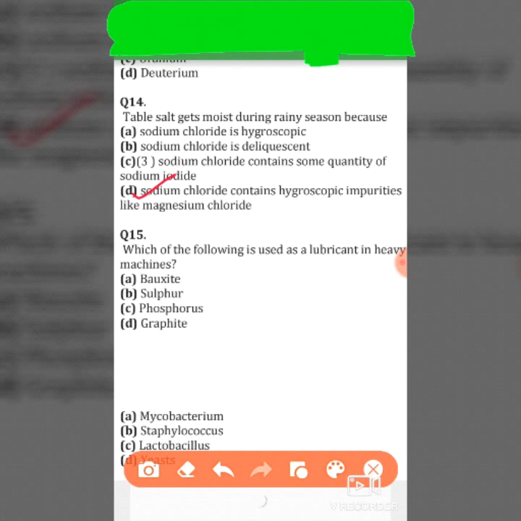Question number 15. Which of the following is used as lubricant in heavy machines? Bauxite, sulfur, phosphorus, and graphite. So its right answer is graphite.